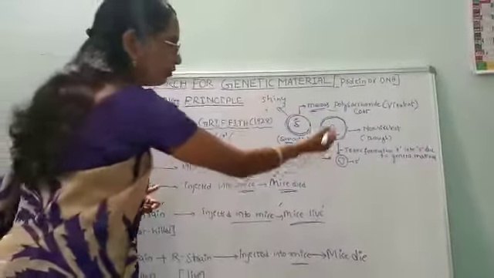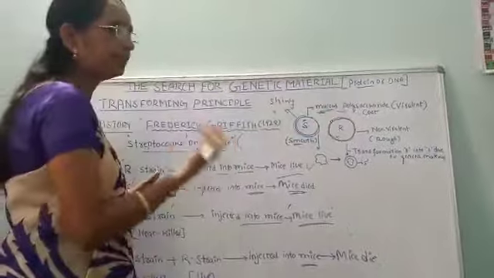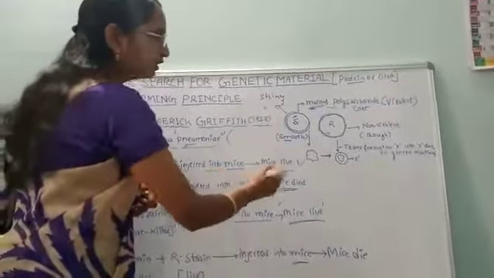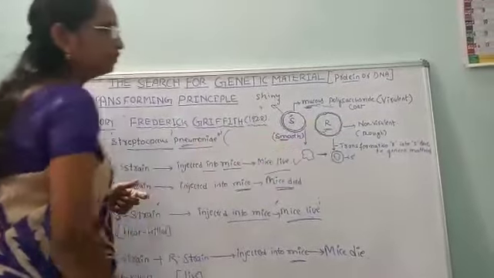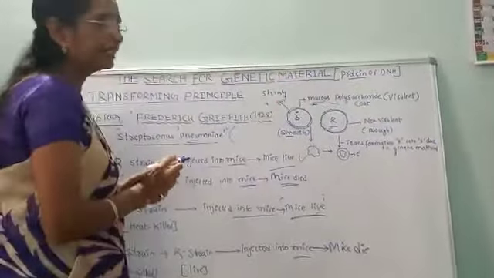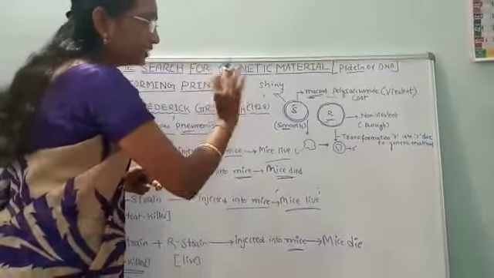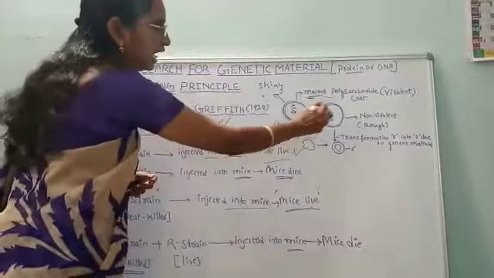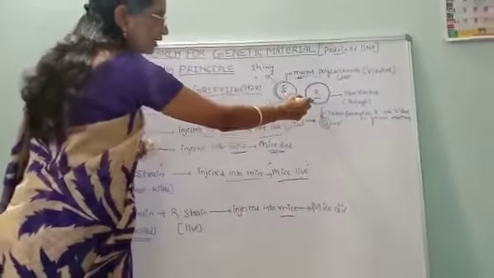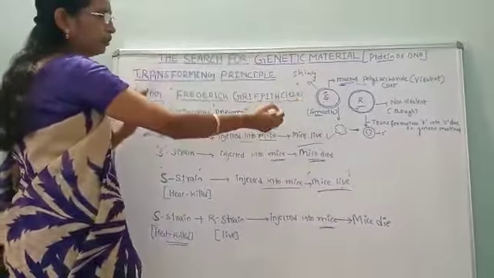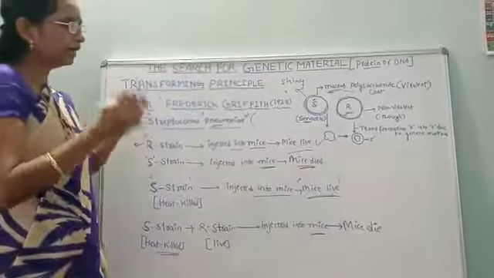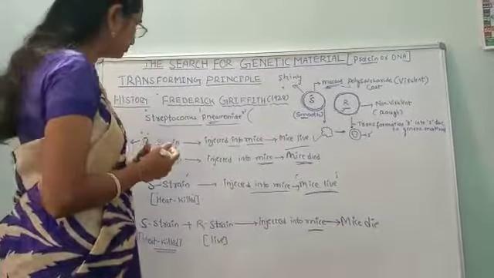Similarly, he observed one more strain of the bacteria in his petri dish. He called them the R strain. R means a rough strain. Their cell wall does not possess any mucus polysaccharide, and there is no virulence. Hence they are known as non-virulent rough strain bacteria. They are once again Streptococcus pneumoniae.